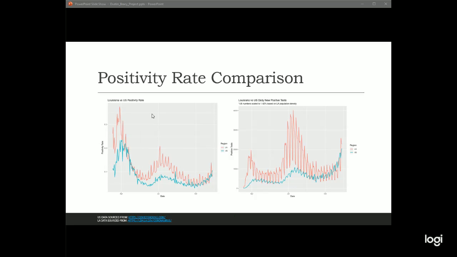So here's the positivity rate comparison with the total number of new cases each day. And you can see the positivity rate looks a little more normalized. There's a little bit less variance in it than the total number of new cases, because that varies wildly with the number of tests that are in supply.